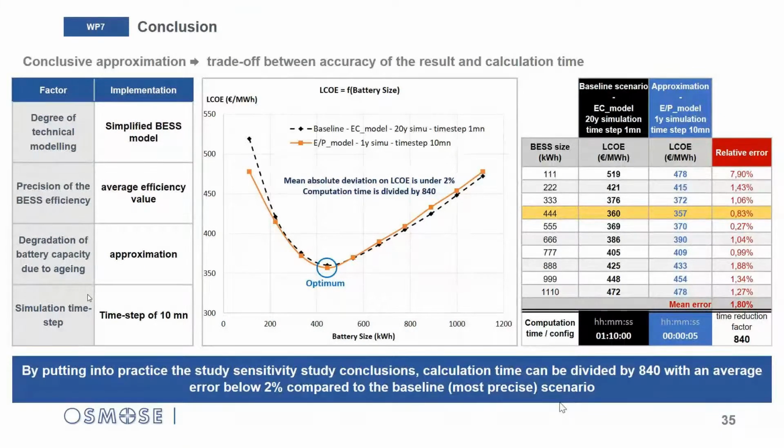I use the extrapolation method for aging based on rough estimates of the capacity degradation. And I set a simulation time step of 10 minutes. By doing this, I obtained results with an average deviation under 2% compared to the baseline. Whereas each BSS configuration takes 1 hour and 10 minutes to compute with the baseline, it now only takes 5 seconds with the approximations applied.